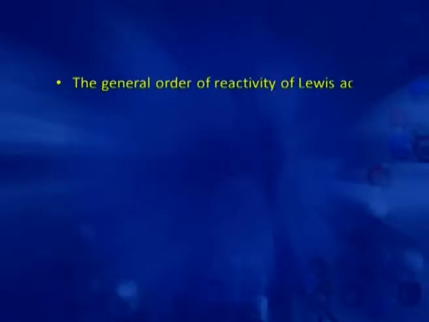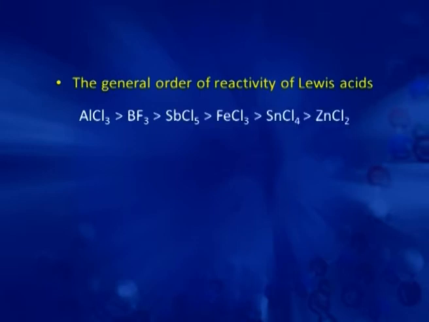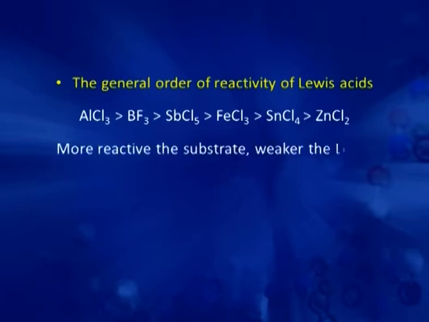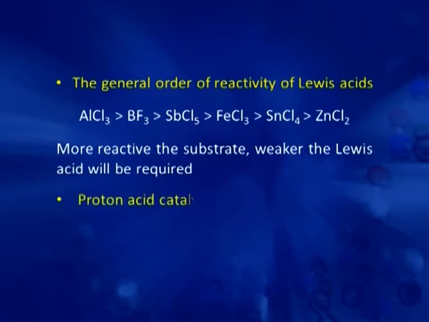We can use different Lewis acids with different substrates. The general order of reactivity of Lewis acids is as follows: aluminium chloride is the most reactive, then boron trifluoride, then SbCl5, then ferric chloride, then tin chloride and then zinc chloride. The more reactive the substrate, the weaker the Lewis acid required. And protic acid catalysts which can be used are HF, H2SO4 and phosphoric acid.